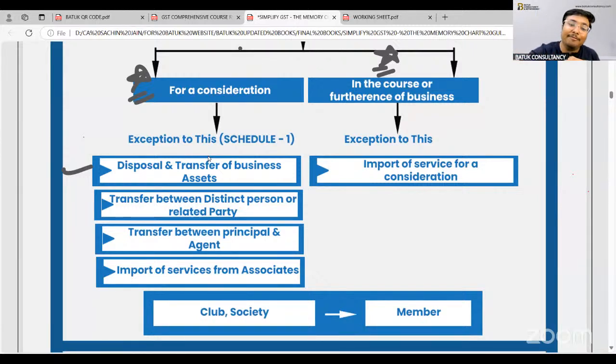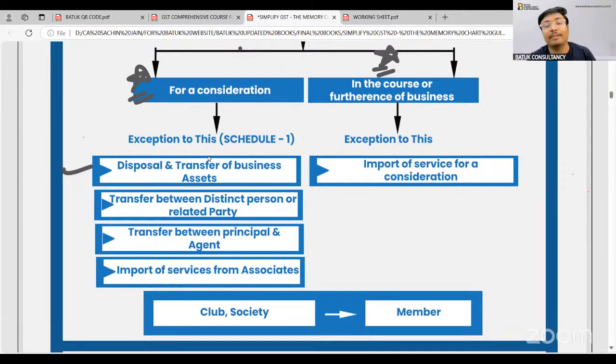And the government said that if there is a transfer between distinct persons and related parties, that means between the branch and head office, if there is any transaction, the same will be treated as supply. Otherwise, every head office would transfer something to the branch and say that it was transferred without any consideration, so no GST. Hence, the government has included it in schedule number 1 that if there is a transaction between the branch and head office, the same will be liable for GST.